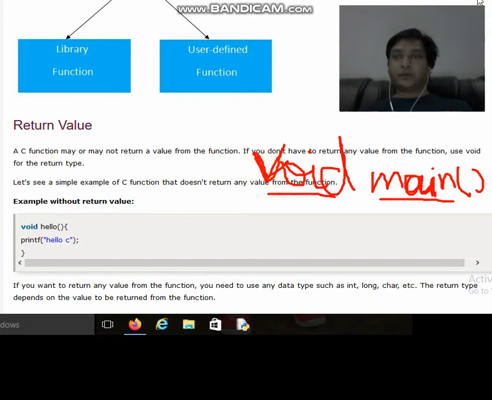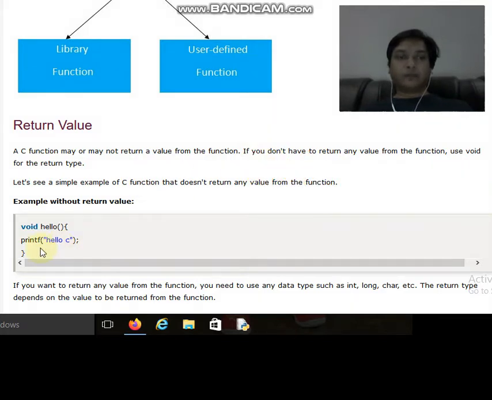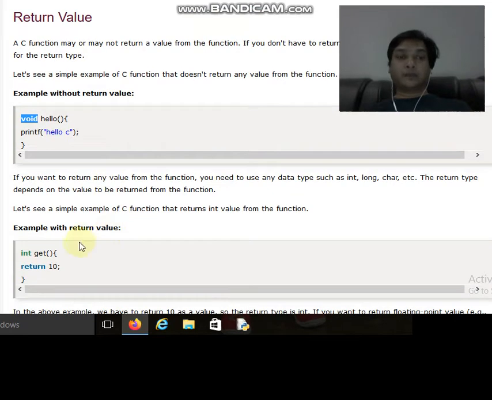So here is one more example where we are writing a function hello. Hello is a function, and inside the hello function we have written printf hello, and hello is a function which does not return anything, so void is written over here. So this is a function which does not return anything, but there are some functions which return something. Suppose a function is returning some integer value. Over here we can see an example of a get function. Get is the name of the function, and int over here is the return type of that function.